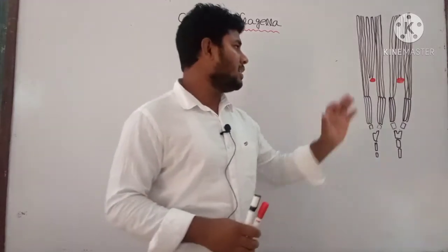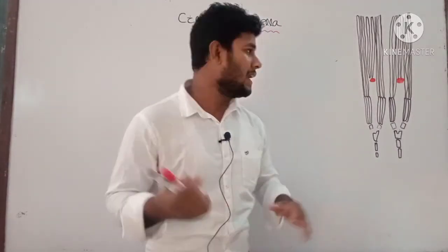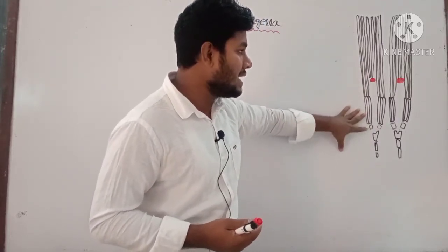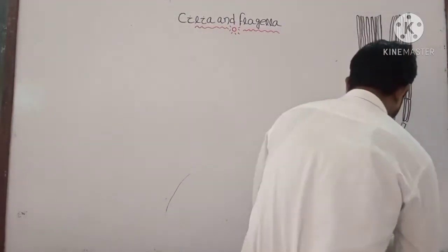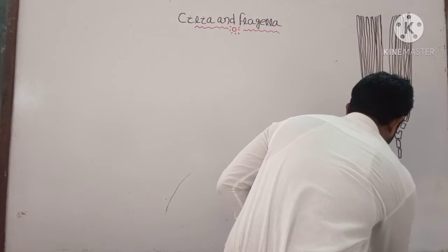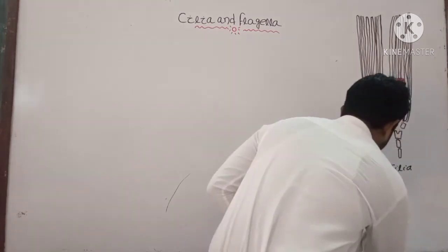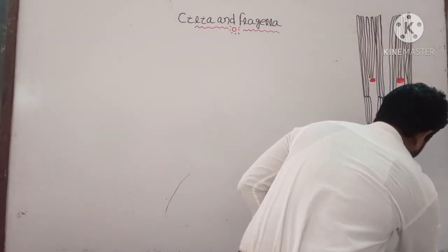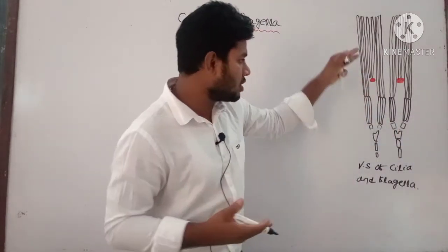Discuss the important features of the cilia and flagella, and how their structure looks. Look at the structure. You can see the presence of the cilia and flagella. This is a vertical section of cilia and flagella, and this is the base of the cilia and flagella. If you draw a section of the flagella, it will look like this.